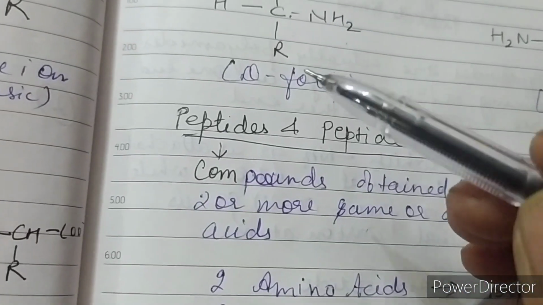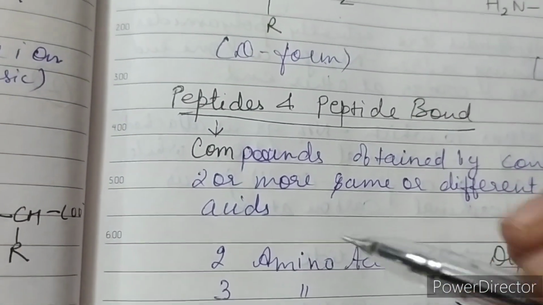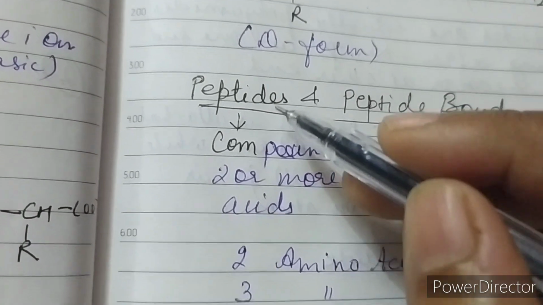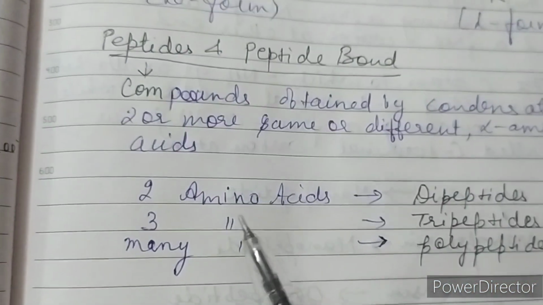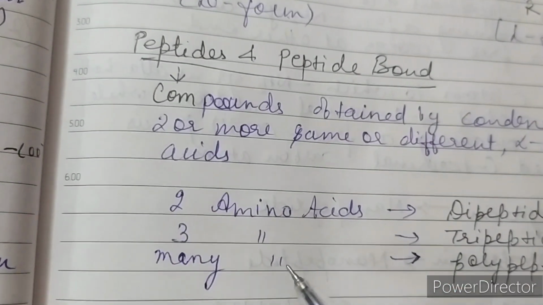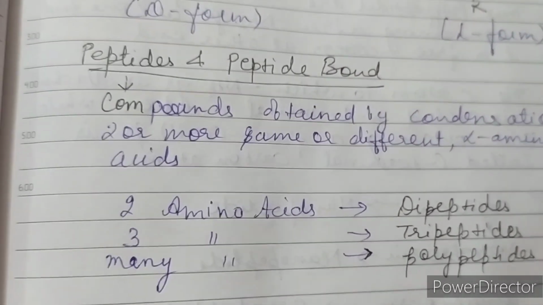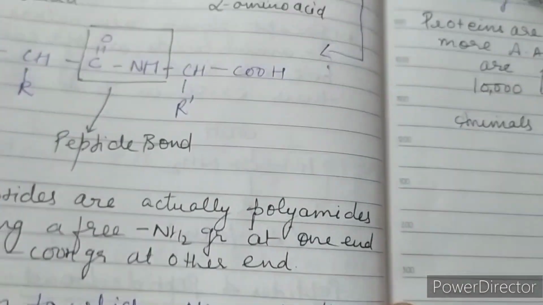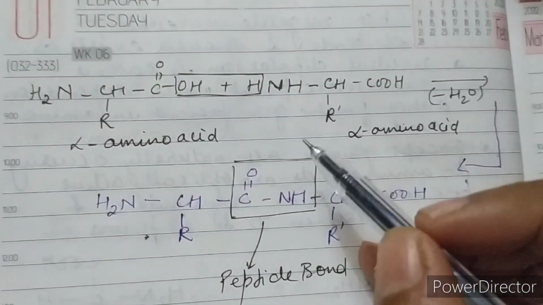We have already discussed the structure of amino acids, and when these amino acids condense together, they form the compounds called peptides. If two amino acids condense together, it is called a dipeptide. If three amino acids condense together, it is called a tripeptide. And if many amino acids combine together, it is called a polypeptide. Now let's see how these polypeptides or dipeptides and tripeptides are formed.